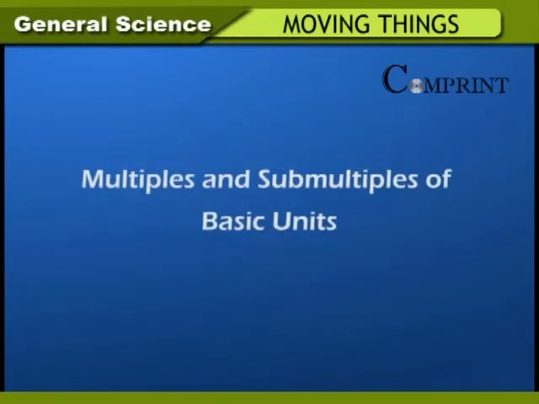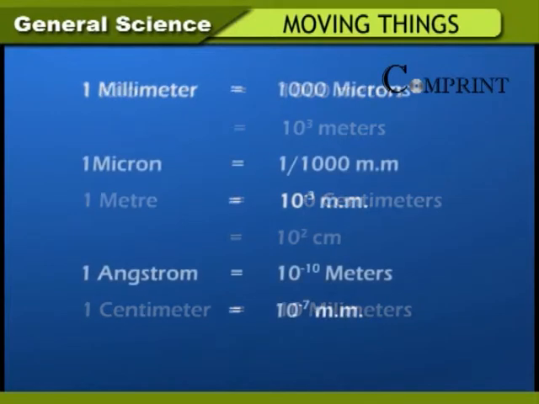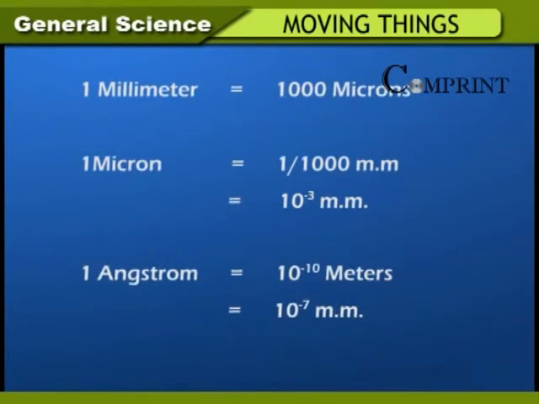Multiples and submultiples of basic units. 1 kilometer is equal to 1000 meters or equal to 10 cubic meters. 1 meter is equal to 100 centimeters equal to 10 square centimeters. 1 centimeter is equal to 10 millimeters. 1 millimeter is equal to 1000 microns.